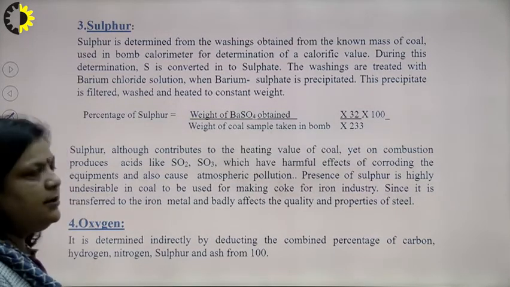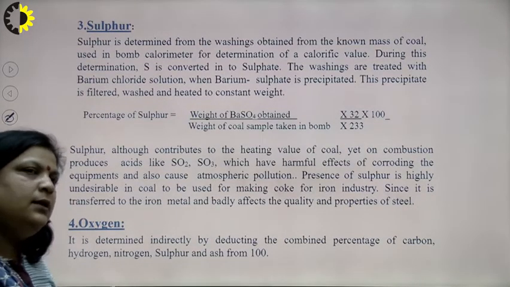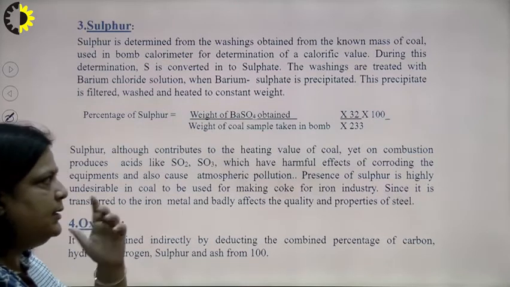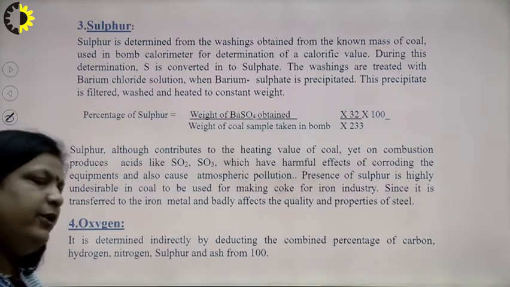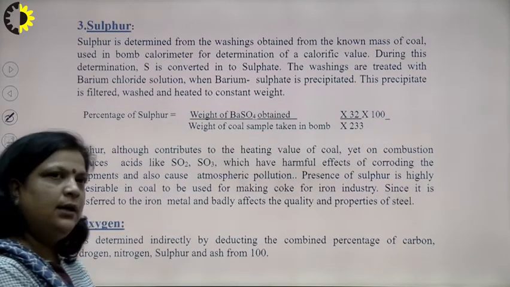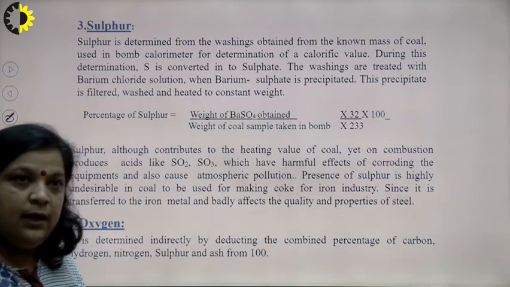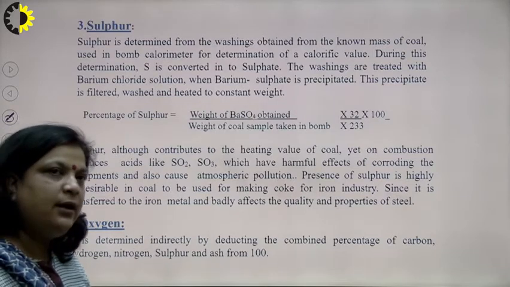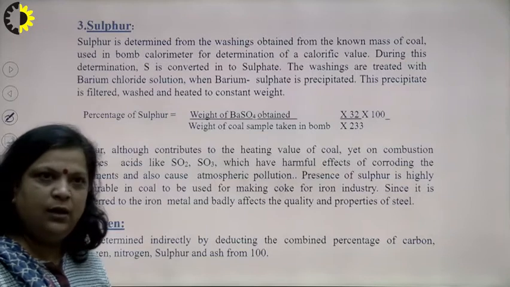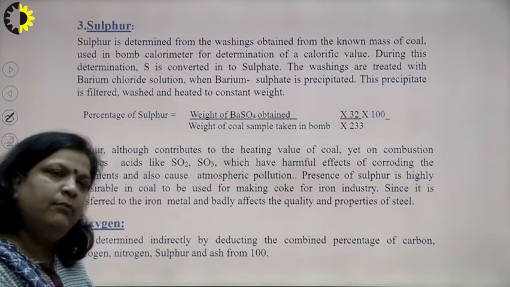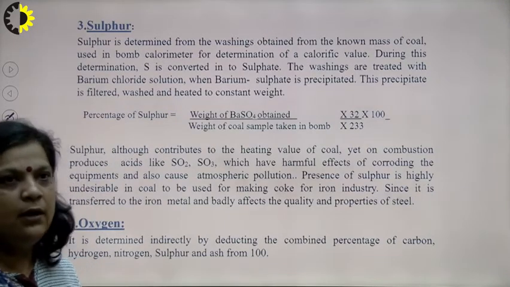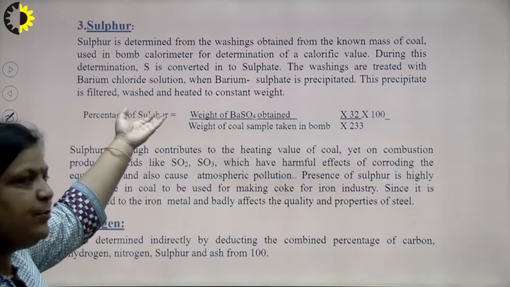Now, sulfur. If you remember the gravimetric practical in class 12th, then we know that sulfur is estimated in terms of sulphate, and how do we get sulphate? By adding barium chloride solution, and if sulphate is present, then barium sulphate gets precipitated. So, we adopt the same procedure.